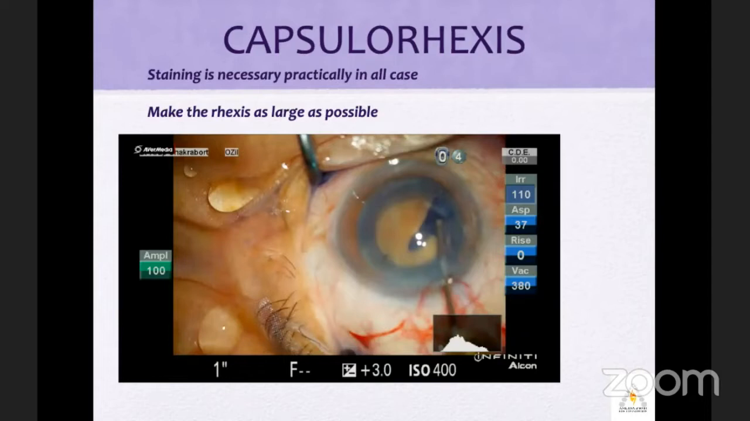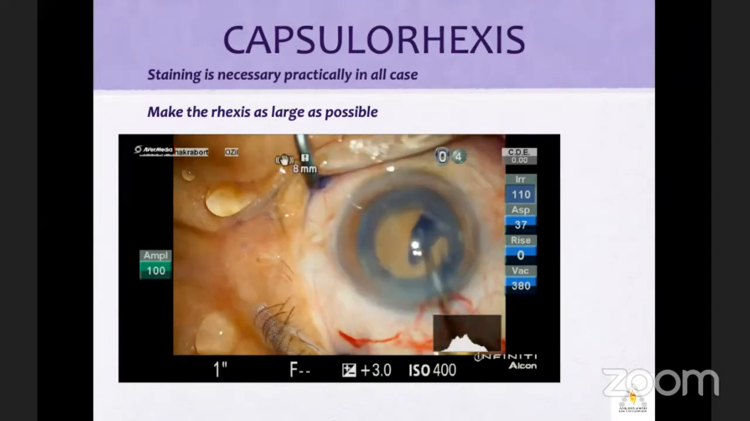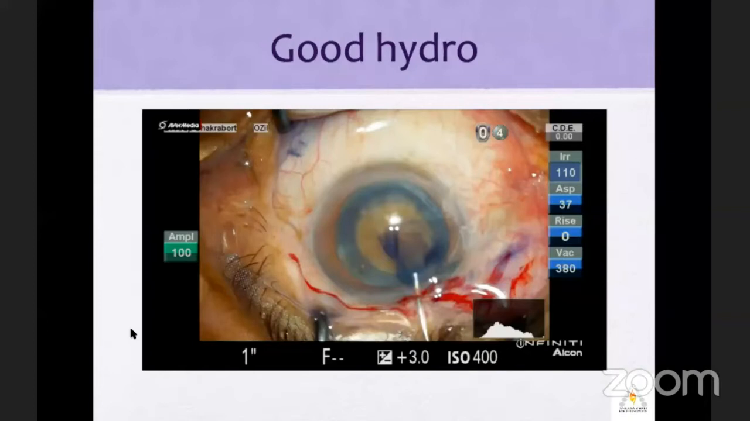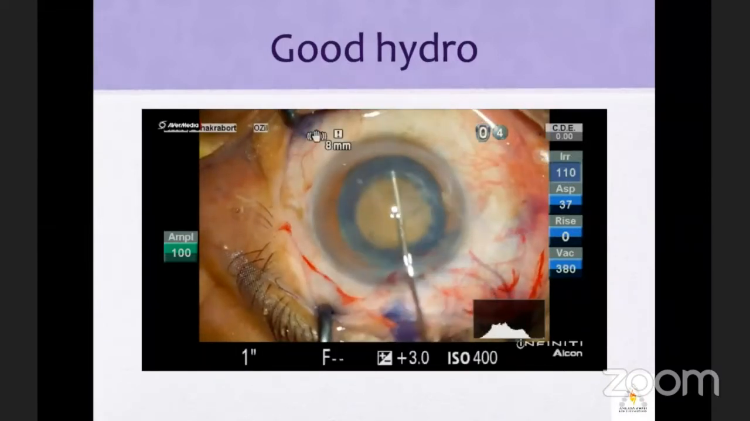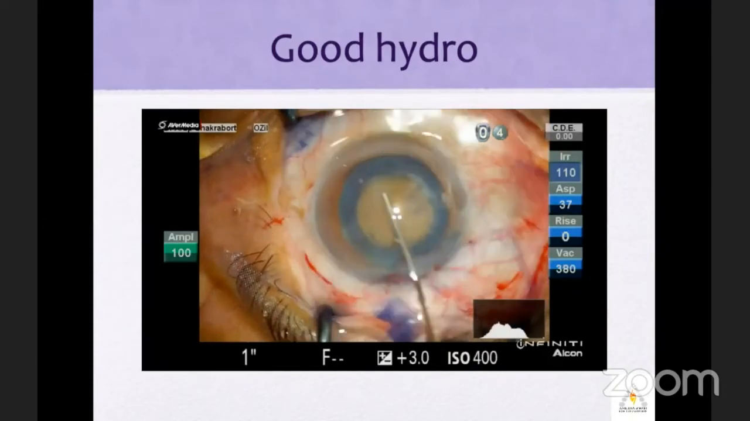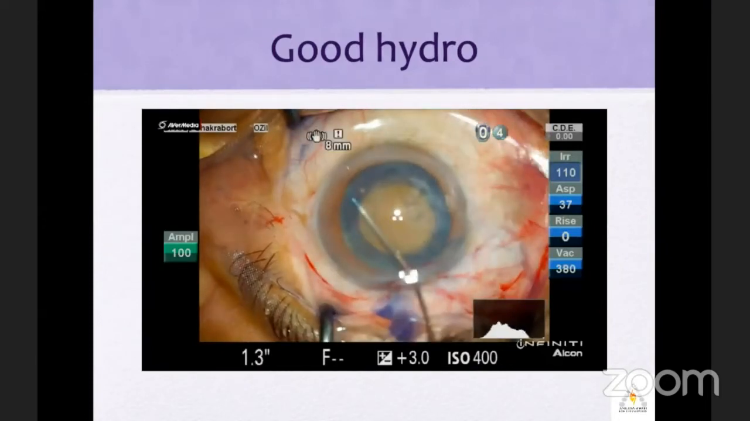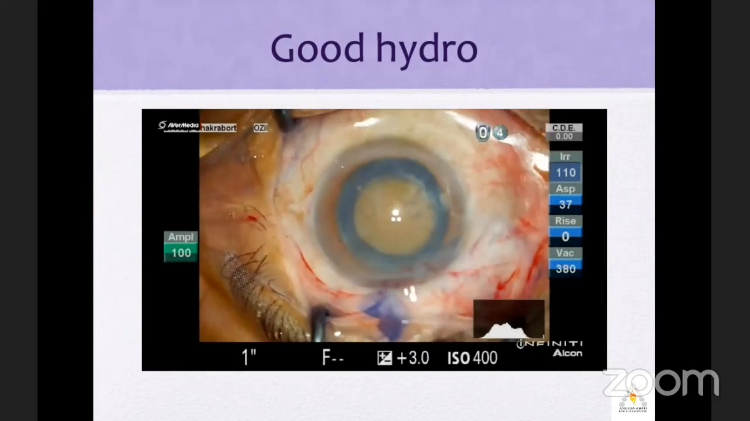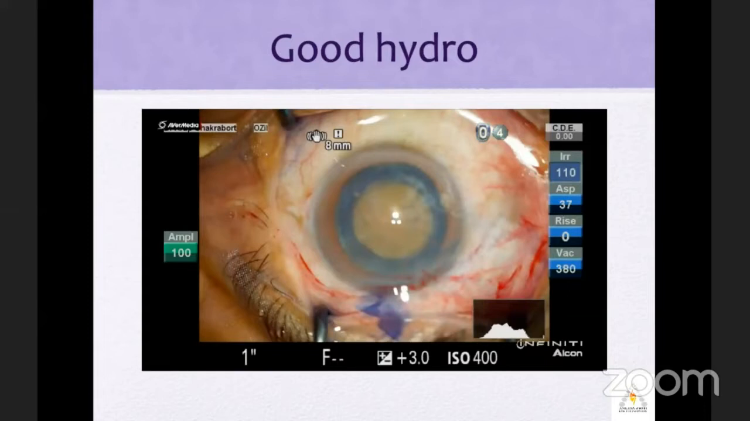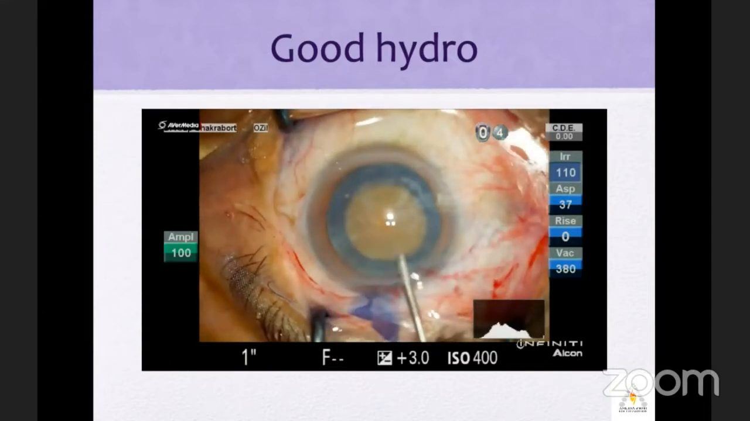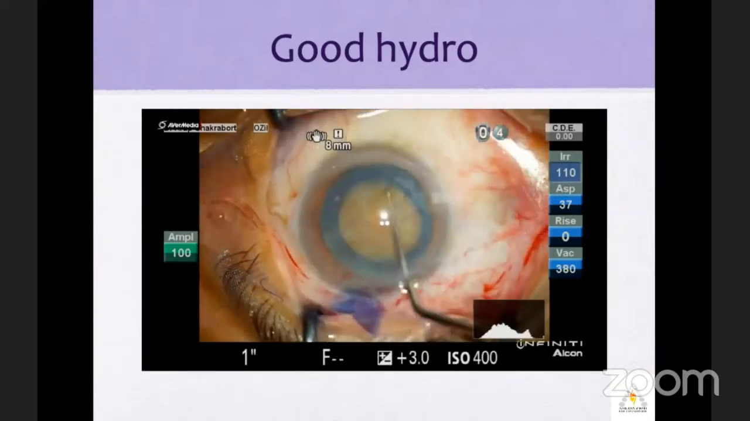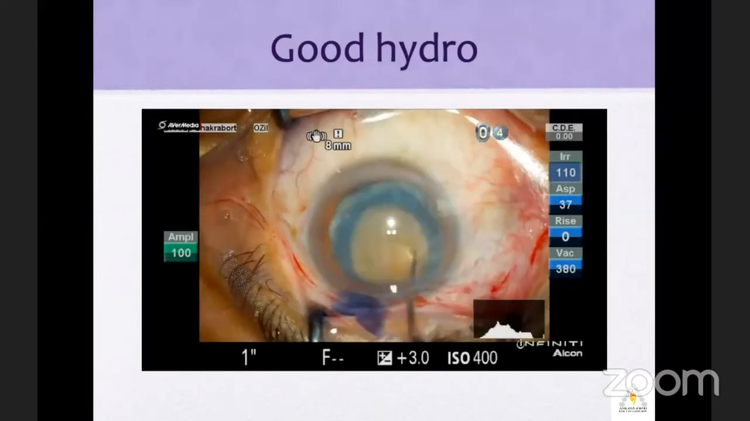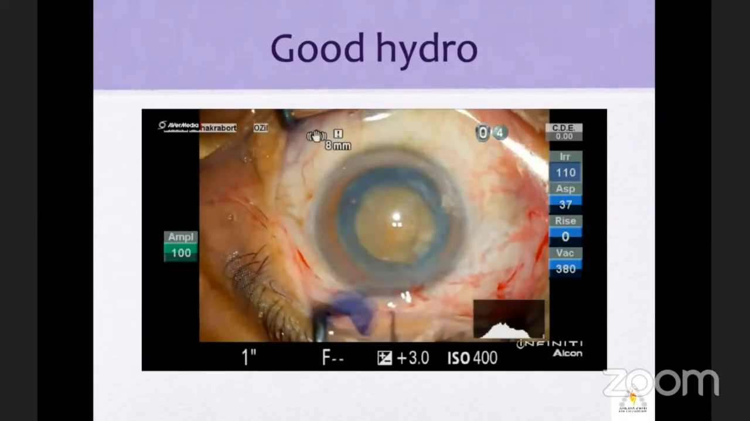Now, another part which is very important is your hydrodissection. The hydro part should be very gentle, give very small bouts of water inside, and see that the back pressure, it's very important, and you should always press on the center of the nucleus so that the fluid comes out from the side, and see that the nucleus rotates very well.